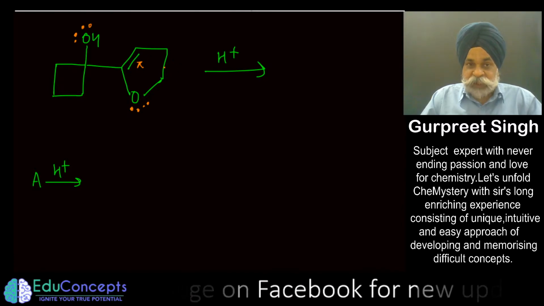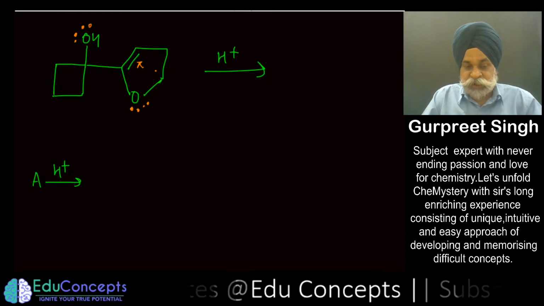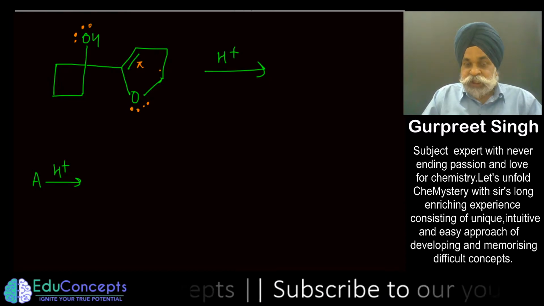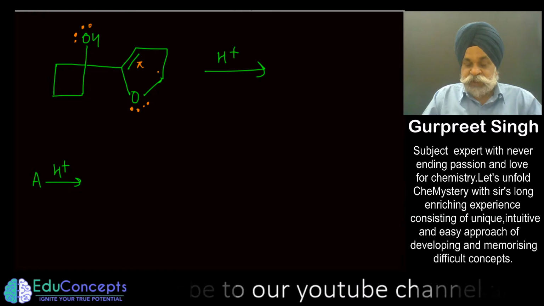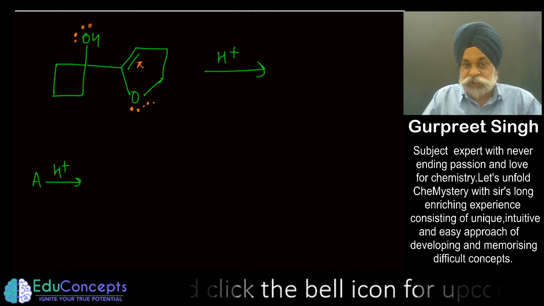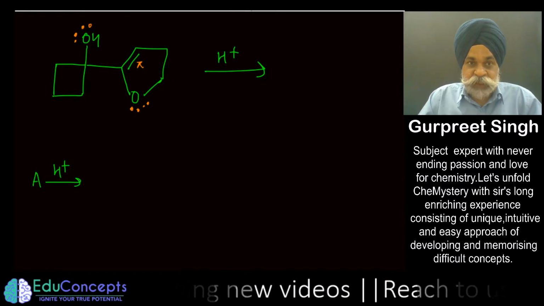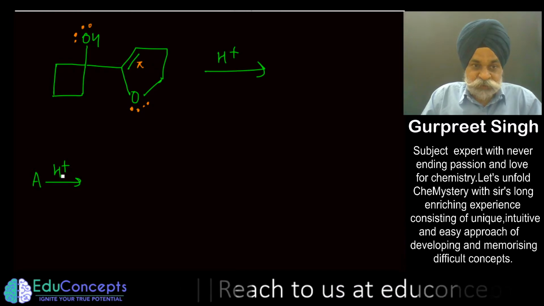As a matter of fact, the examiner would give you options where he is going to check whether you started this reaction by attacking OH, ethereal oxygen or pi bond. So let us do this in detail and try to understand what exactly has to happen in this particular question.